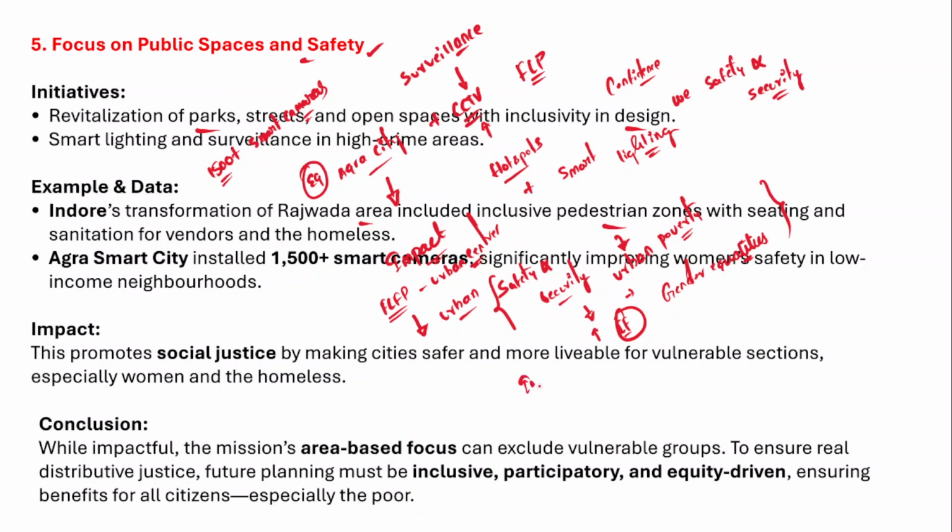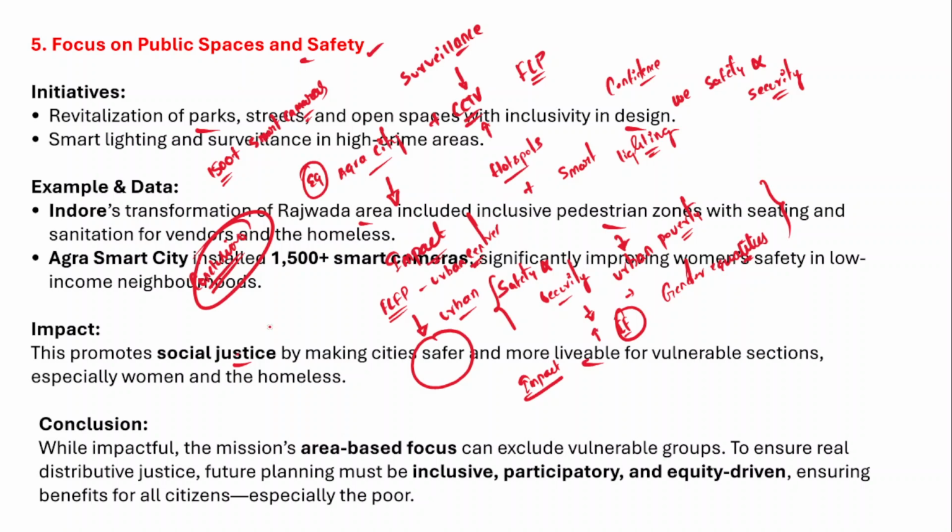So ultimately, what should be the impact? The impact is achieving social justice, because you are making the urban centers safer and more livable for the vulnerable sections of society, particularly women and the homeless people. So in conclusion, what do you have to write? In the conclusion of the answer, you could provide suggestions, or mention some committees, or just mention how important the Smart Cities Mission is to achieve urban distributive justice and eliminate urban poverty, right?